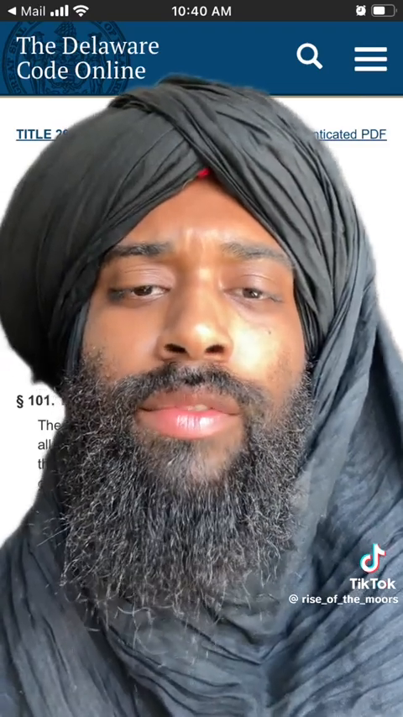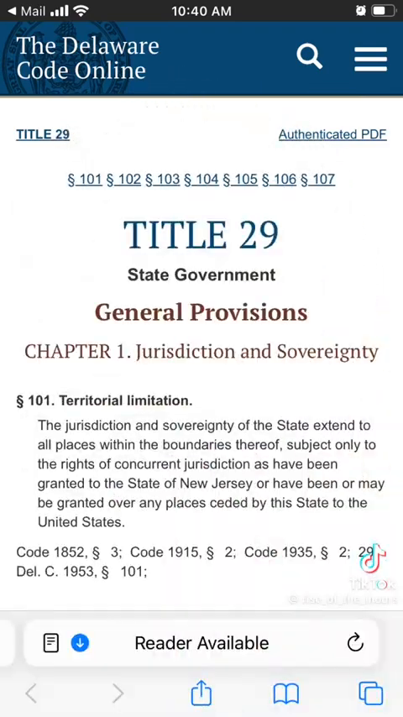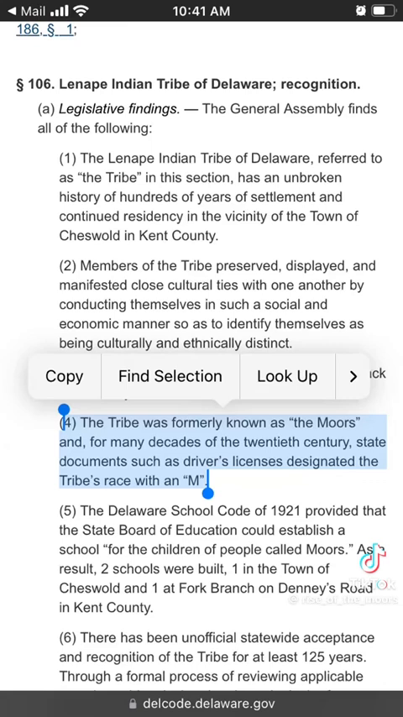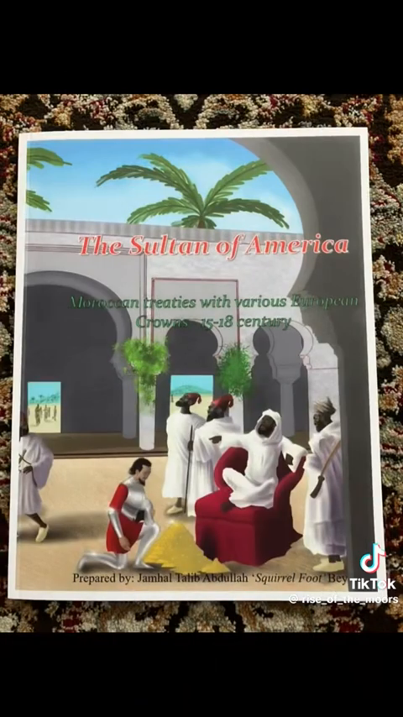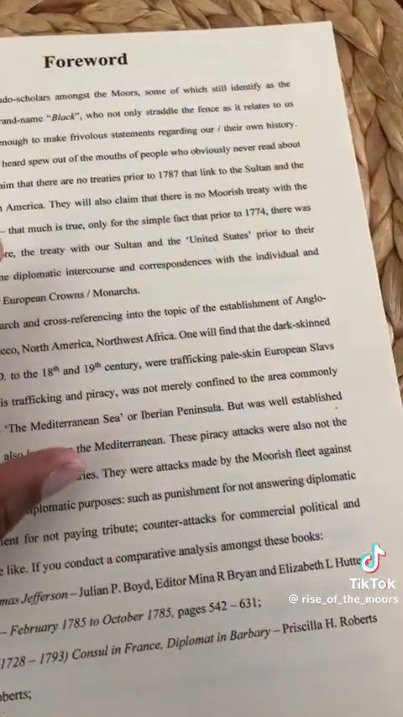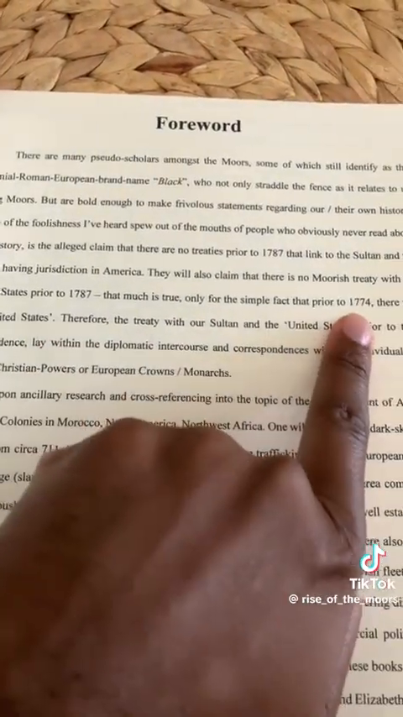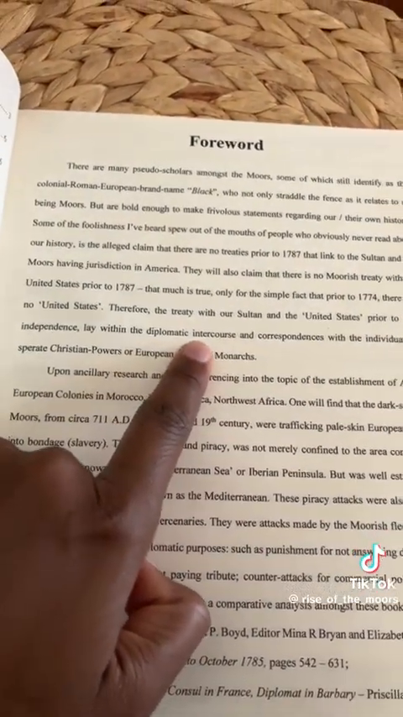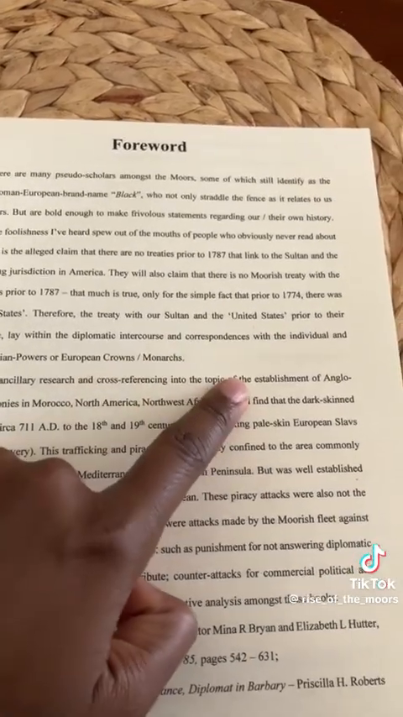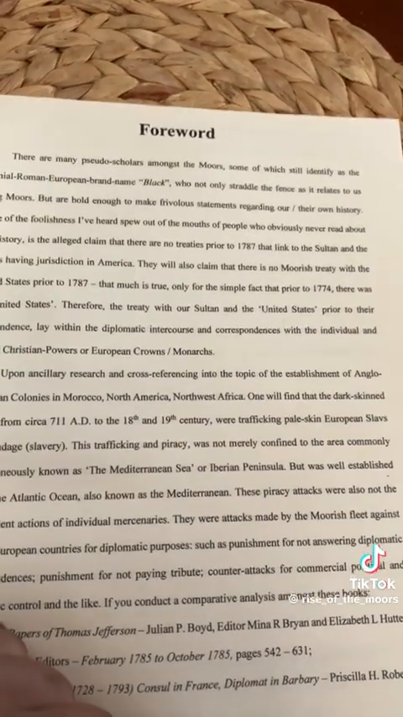And here's that same information from the Delaware Code from their own website. And as you see at the bottom, it says delcode.delaware.gov, meaning .gov. Now, the Delaware government admitting that the Lenape Indians are Moors is very important, and it was clearly articulated in this book right here. Look into the fact that the United States didn't exist until 1774, so you'd have to look in the diplomatic intercourse and correspondence between the parent colonist countries and the Sultan of Morocco.